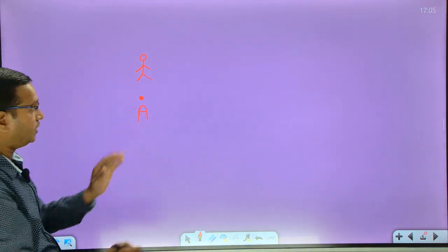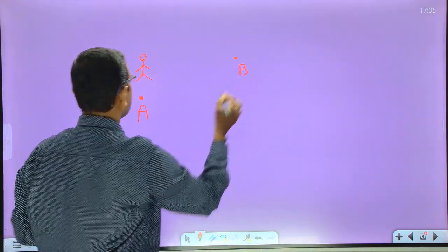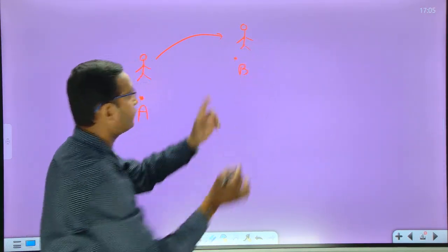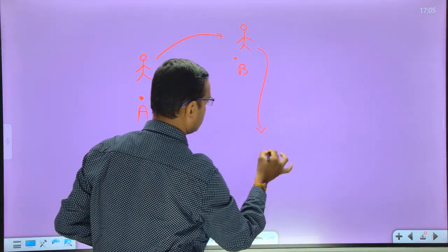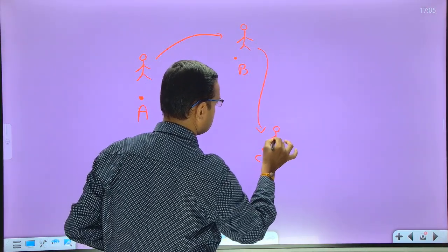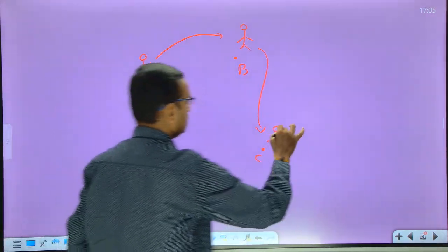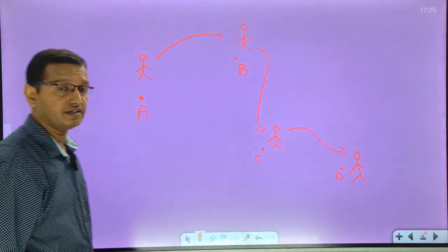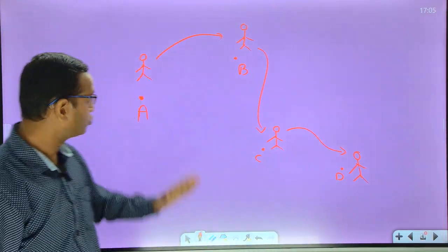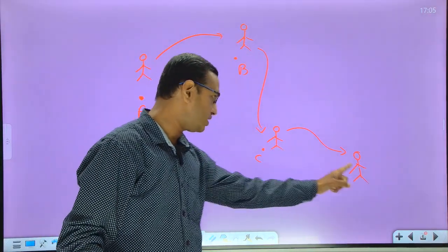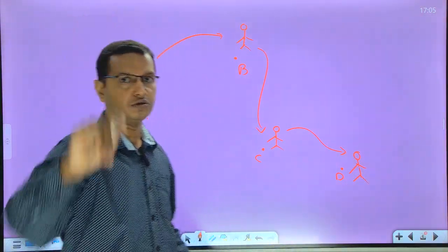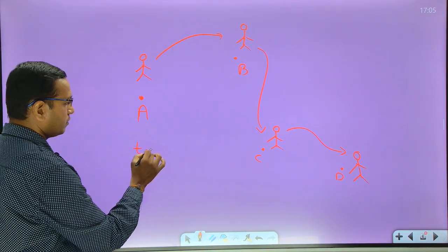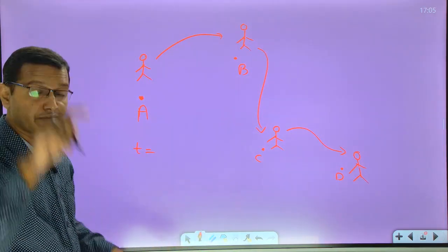So the person is at point A, and this person is moving to point B. From point B, the same person is moving to some other point, say C. And from C, again he is moving to some other point, say D. So continuously the person is moving. What we say is the person is changing position. Initially the person is at A, afterwards B, afterwards C, and afterwards D. So changing position is good, with respect to time. The person is continuously changing with respect to time and with respect to some reference.